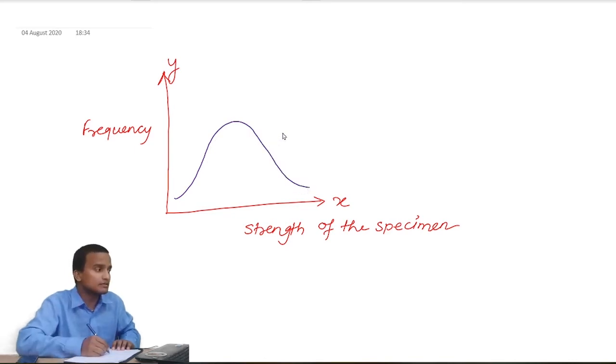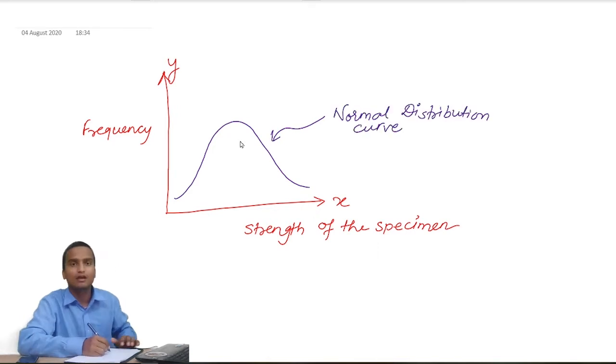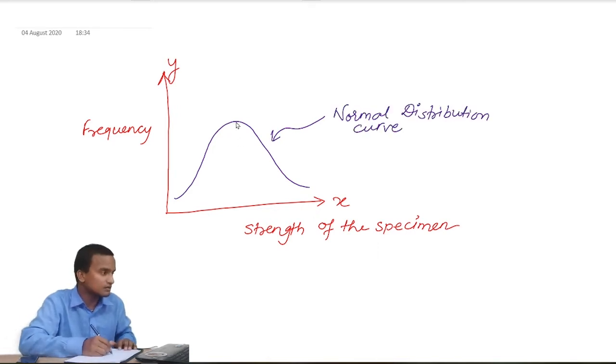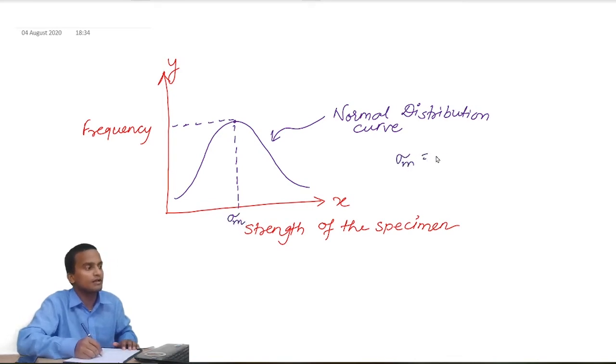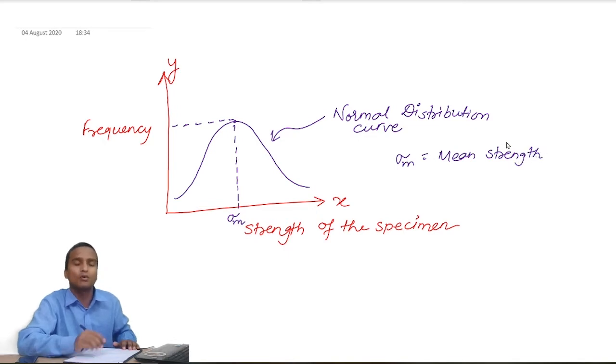Such a curve is called a normal distribution curve, and in this curve you can see this is the value which has occurred most of the time, and this value is called sigma m. Sigma m is the value of mean strength. It's not the characteristic strength. This is the mean strength of all the test results that you have obtained.